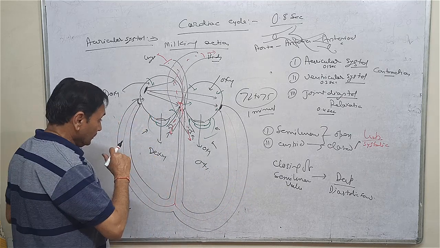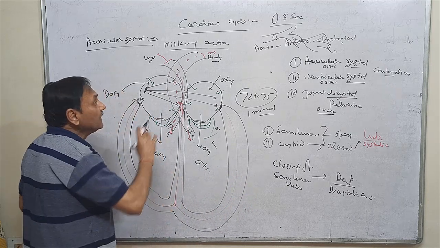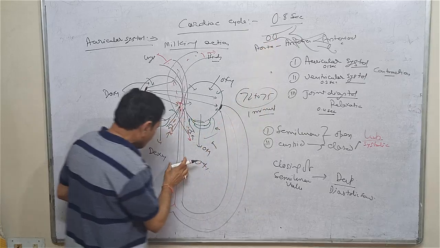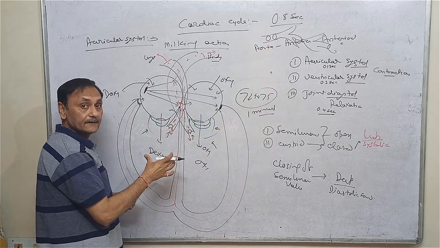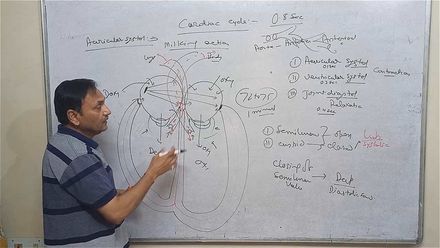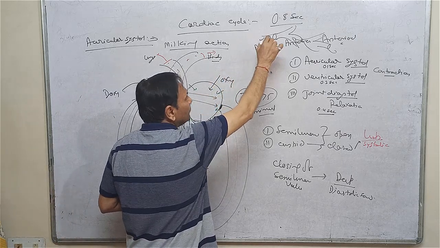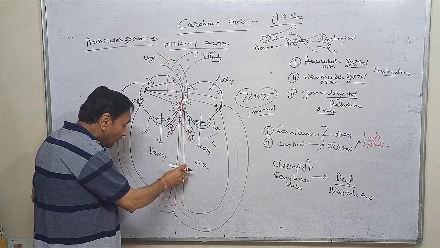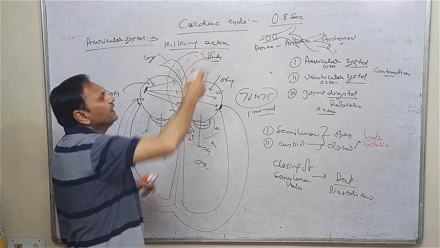If you see the blood capillaries which are present here, at the time of expansion, it is not empty. The blood is still present here. But at the time of contraction, the pressure will increase here.